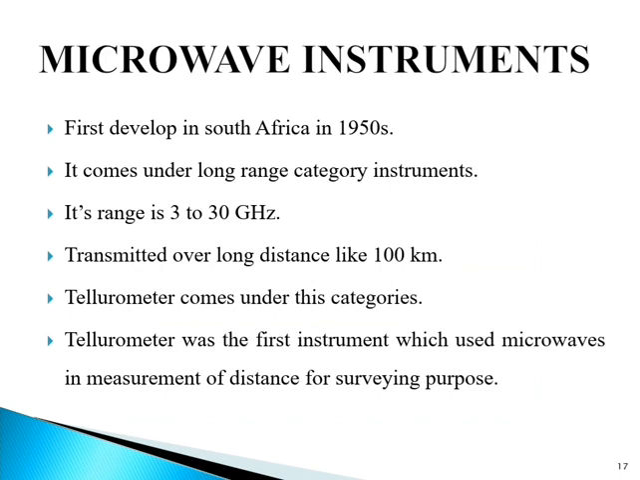Tellurometers come under this category. The tellurometer was the first instrument which used microwaves in the measurement of distances for surveying purposes. In these types of instruments, an active instrument and an operator are needed at either end of the line.